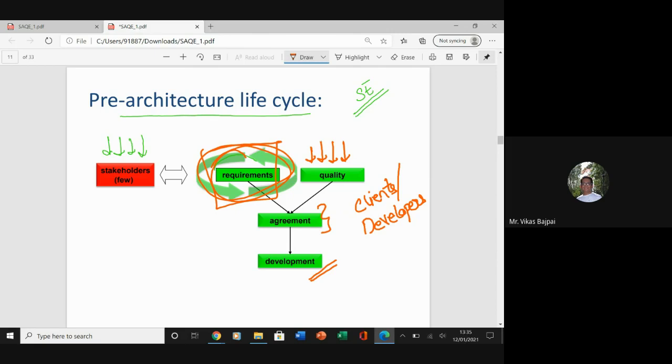Now, looking at this particular pre-architectural life cycle, and I am sure you have already covered your software development life cycle, a generic one, plus all the software development life cycle models as well. So what problems can you observe in this pre-architectural life cycle?